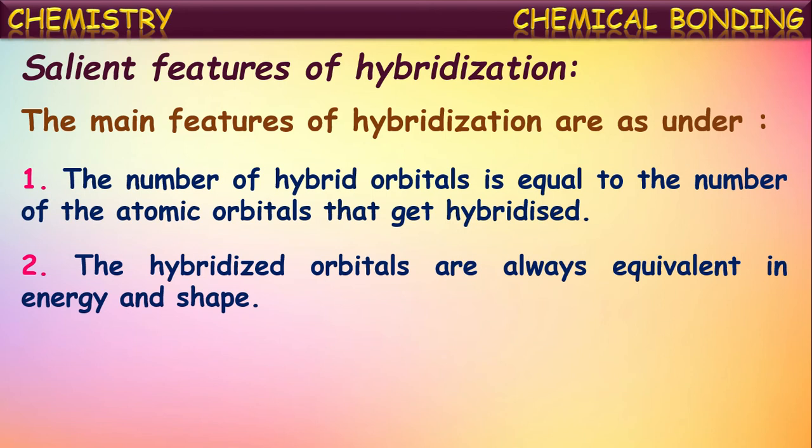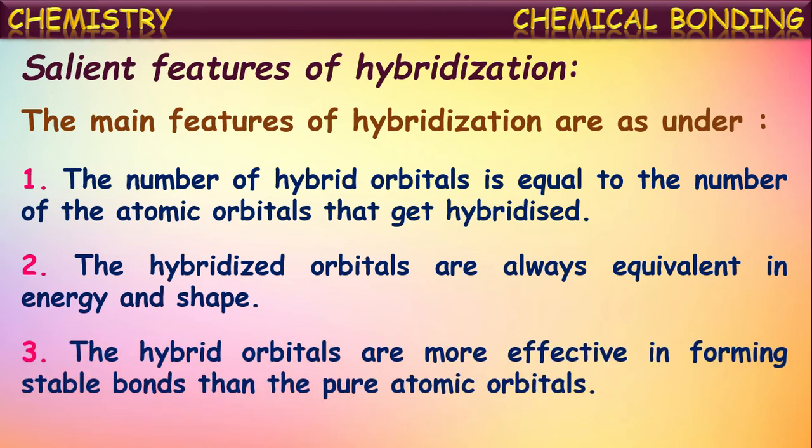But once they are intermixed to form hybrid orbitals, the resultant hybrid orbitals will have exactly equal energy and even the same shape. Equivalent energy and shape they will have. So before the intermixing, they may have slightly different energies and different shapes, but once they intermix, the resultant hybrid orbitals have equivalent energy and shape.